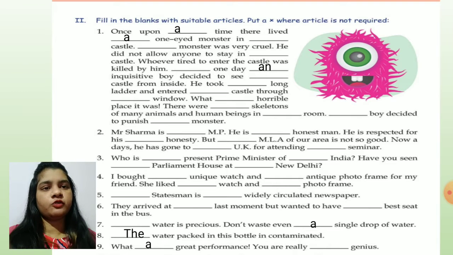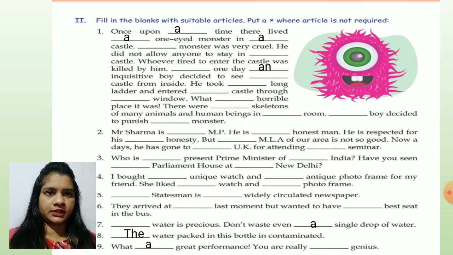A one-eyed, because for "one" we have to use a. A monster in a castle, because we are talking about the castle for the first time. Children, see, the monster. We are talking for the second time. Fine. So the monster was very cruel. He did not allow anyone to stay in the castle. Why? Because castle also we are talking for the second time. So the castle. Whoever tried, it's written "tired", it's wrong.